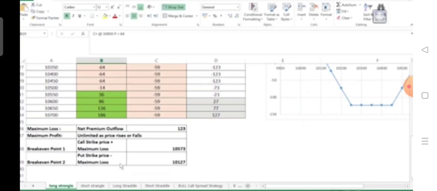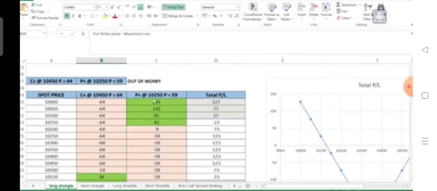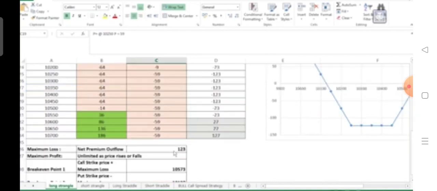So it will be 10,450 plus 123, giving a break-even point of 10,573, and the lower break-even point would be the put strike price minus the maximum loss, which will be 10,250 minus 123, giving us a break-even point of 10,127. So the market has to move either way, above 10,573 or below 10,127, to generate a positive PL.